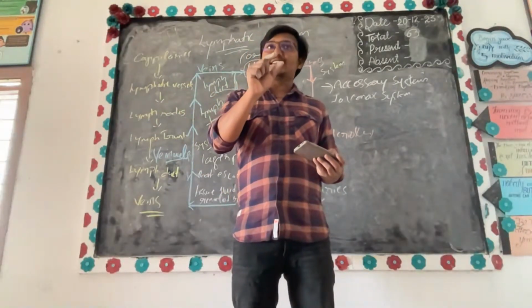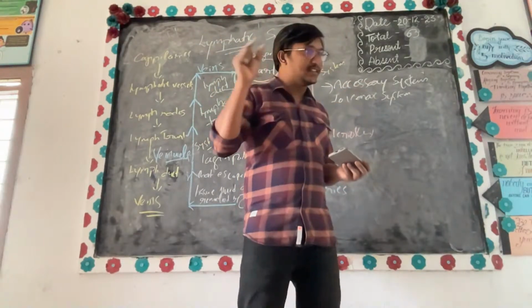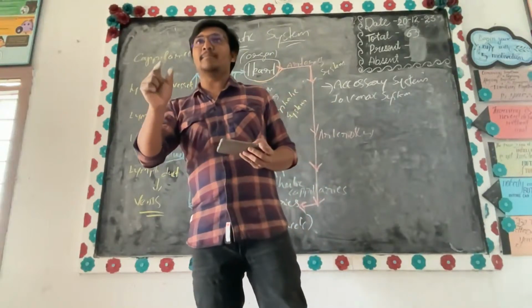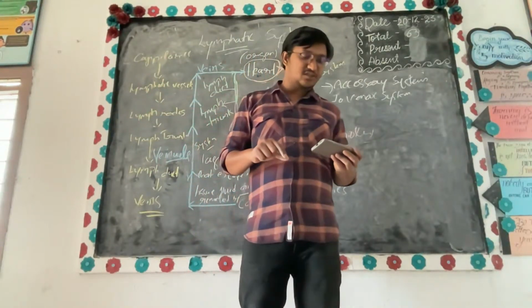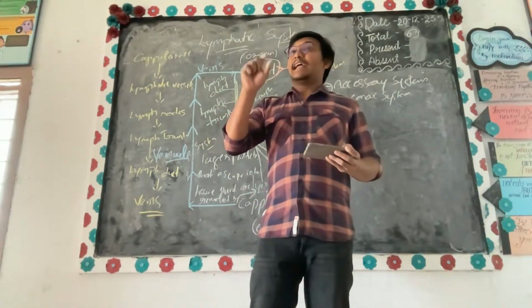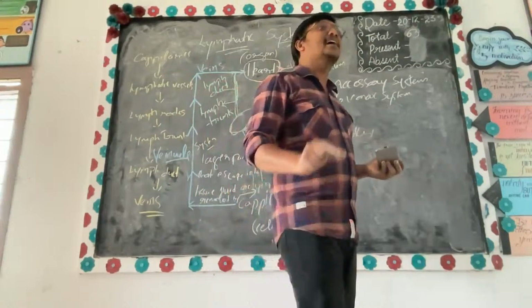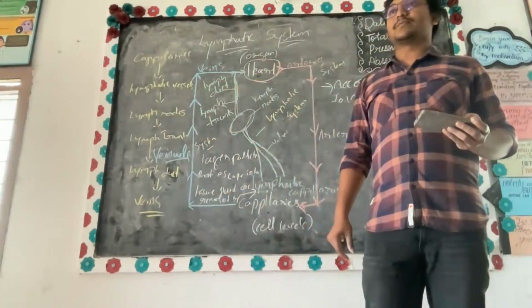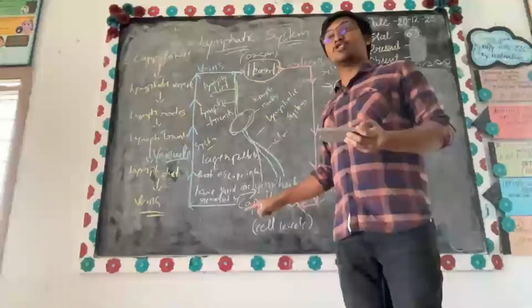Since the blood vessels, especially the venules, cannot remove all the waste particles, there is a supporting system called the lymphatic system. It is something like a drainage system. What is it like? A drainage system. So this is there.